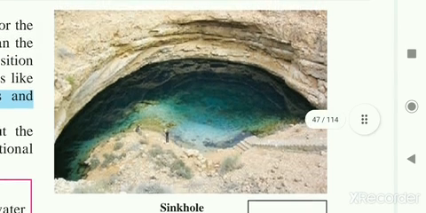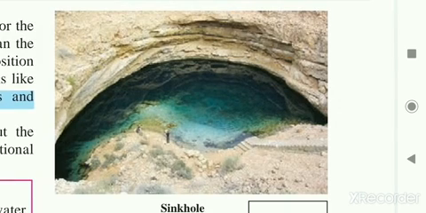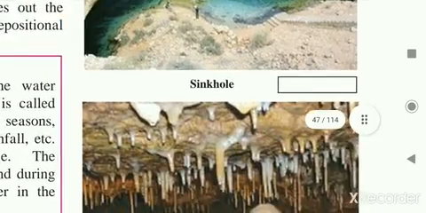You can see the cave-like structure, and with time the roof of the cave collapses and only a hole is visible on the ground. Such a hole produced naturally in the ground is called a sinkhole. Understand what a sinkhole is.